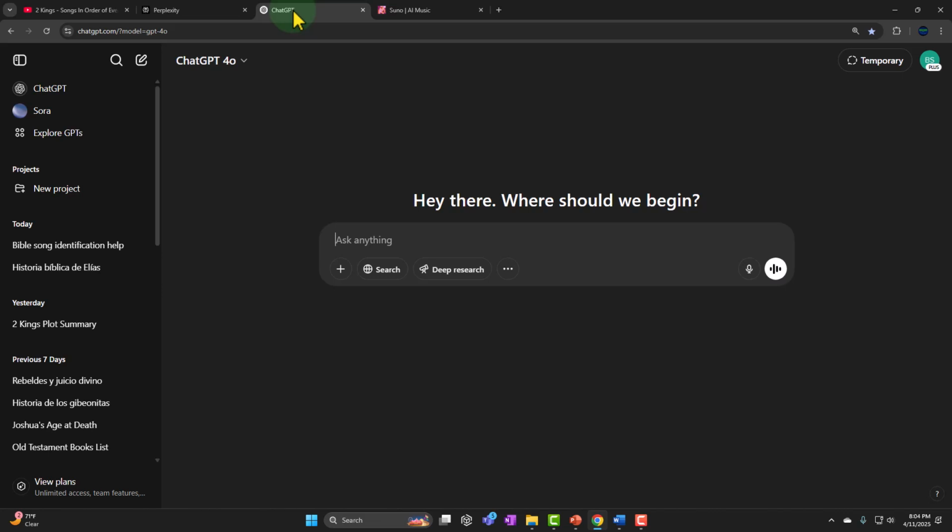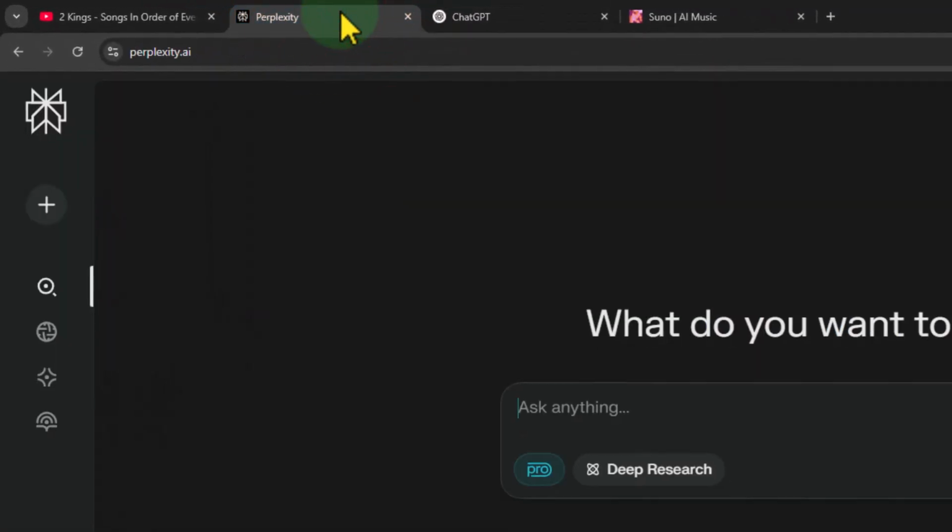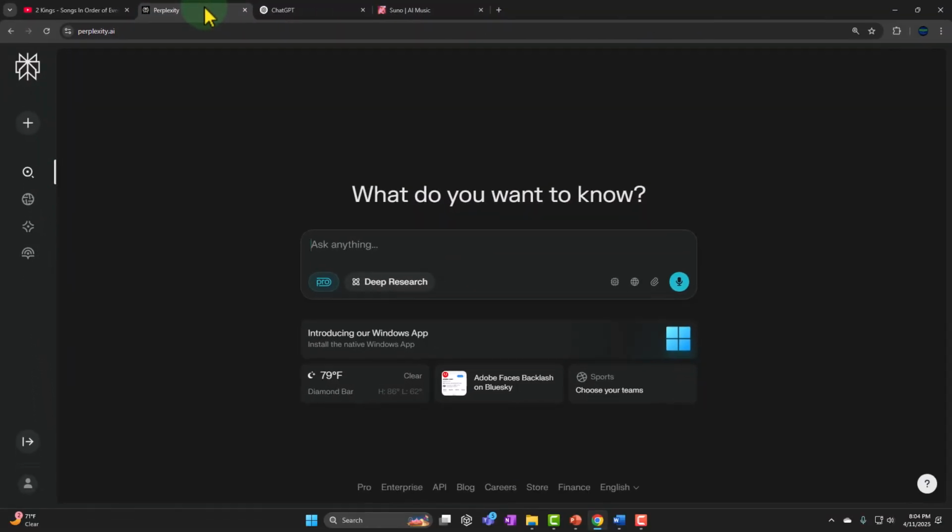So we could go to ChatGPT or something like Perplexity. Some people kind of like Perplexity at this point in time, though things could change going forward, because Perplexity seems to give you more research points or data in terms of where it actually pulled the information. But sometimes those points are not exactly accurate. You have to check them all the time. So use whatever one you want.